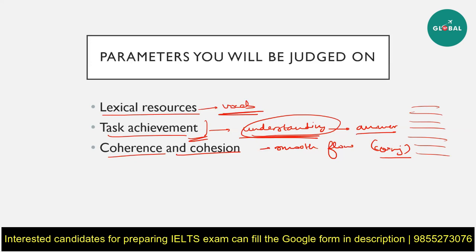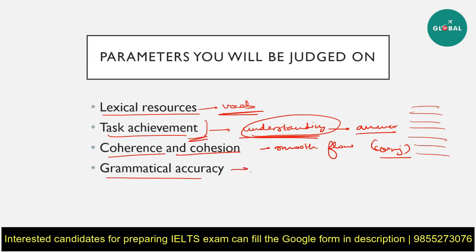How do you do that? Using words like in addition to, furthermore, moreover, firstly, secondly, lastly, on one hand, on other hand. These words really help you to improve your coherence and cohesion score. Now, last, and probably something that you already expected, the last parameter is grammatical accuracy.